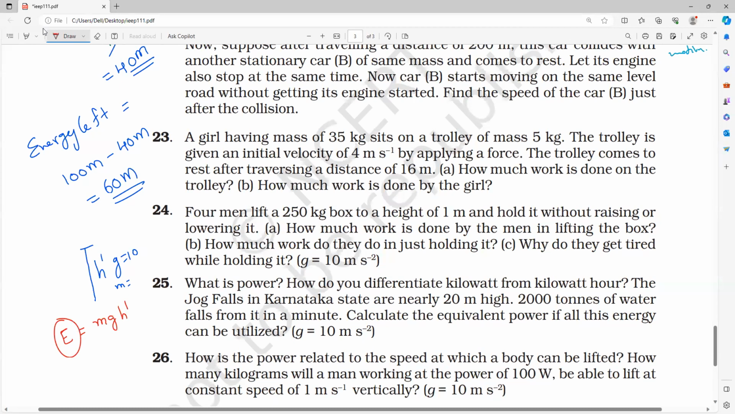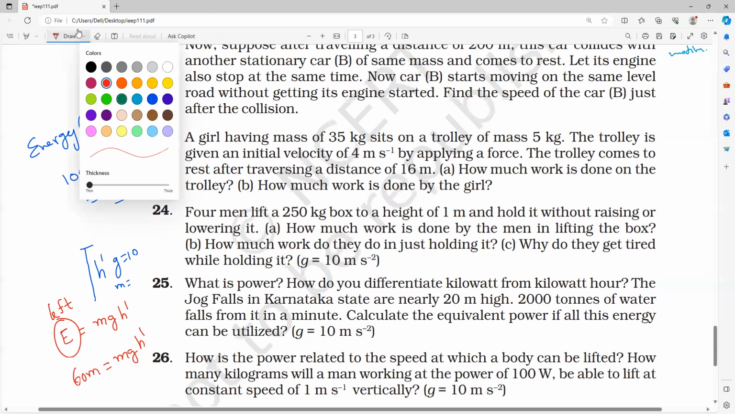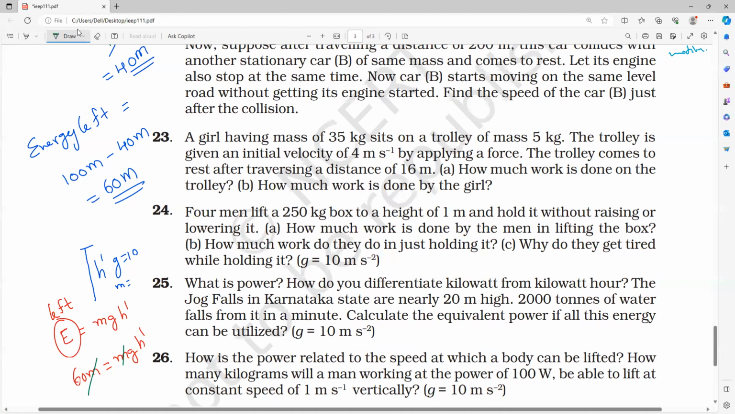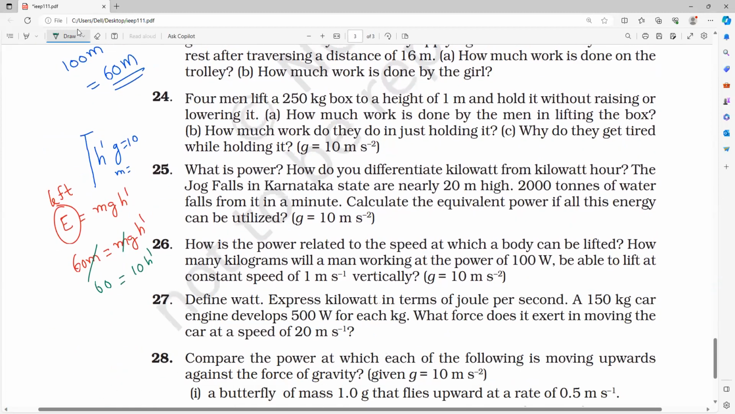So what is the total energy left here? 60 M is equal to M into G into H dash. Now here, if you notice, mass and mass get cancelled. The G value we all know. How much is the G value? 10 meter per second square. So H dash is equal to 60 by 10. H is equal to how many meters? 6 meters.